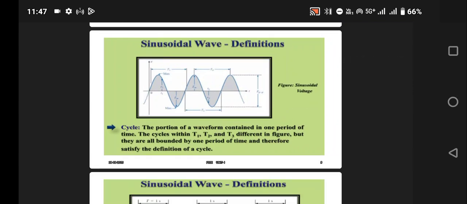What is meant by cycle? The portion of a waveform contained in one period of time. The cycles within T1, T2, T3 are different time periods, but they are all bounded by one period of time and therefore come under the definition of cycle.